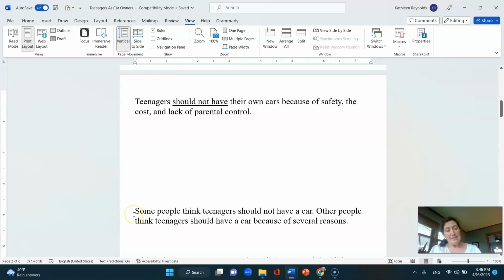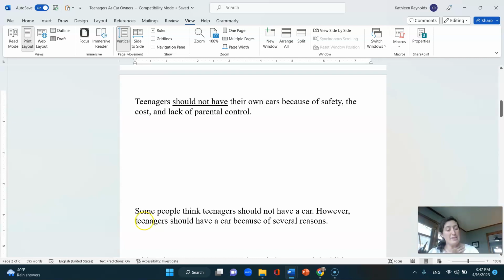Okay, in this case where we have "some people think" and "other people think," we do not know what the student thinks. If some people think one thing and other people think another thing, it's not an argument, even though it has "should." So for the second part, we should just remove "other people think," and we would just say, "However, teenagers should have a car because of several reasons."